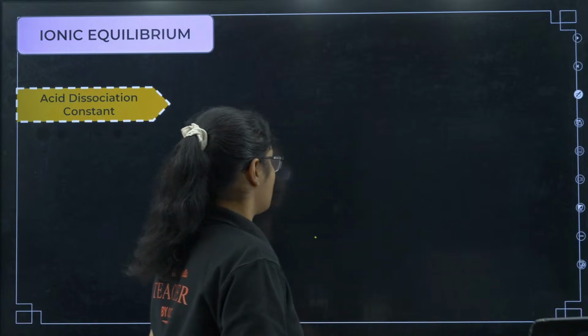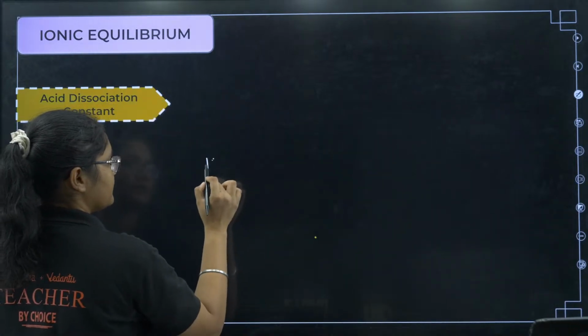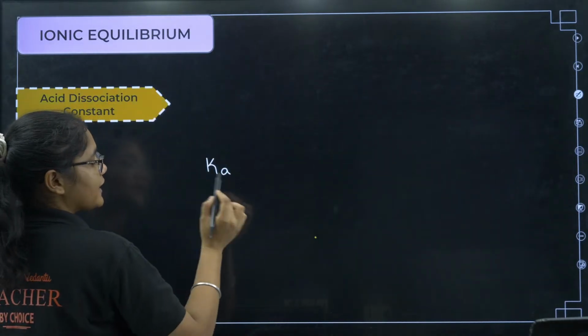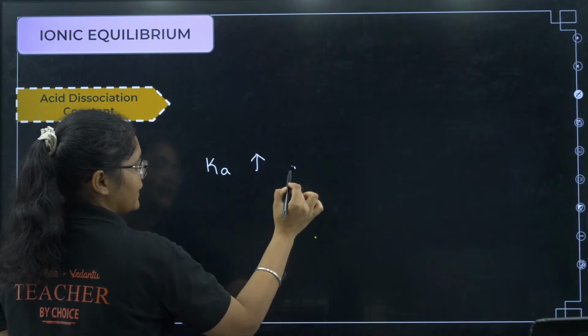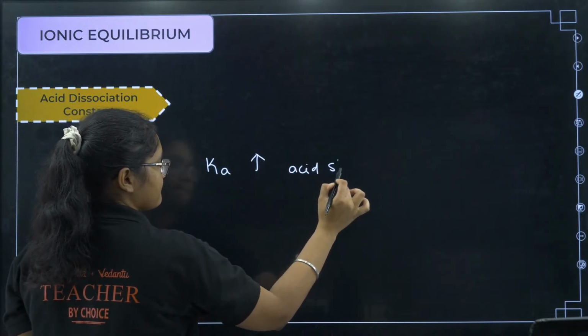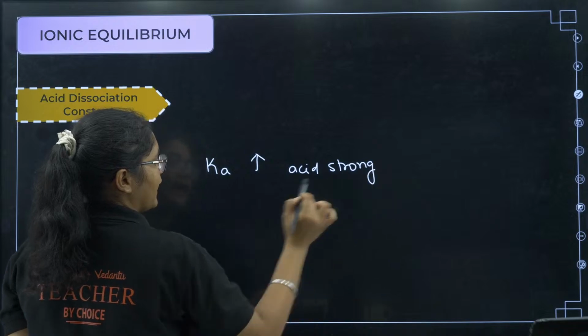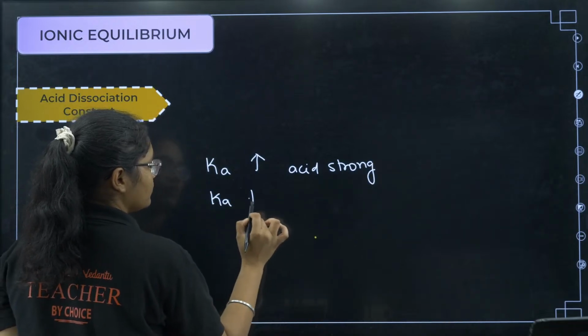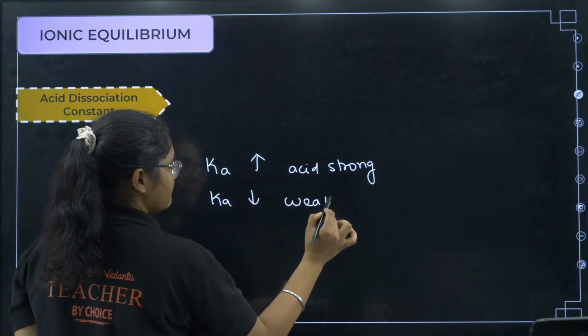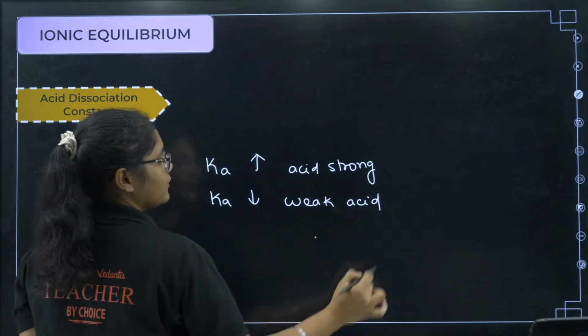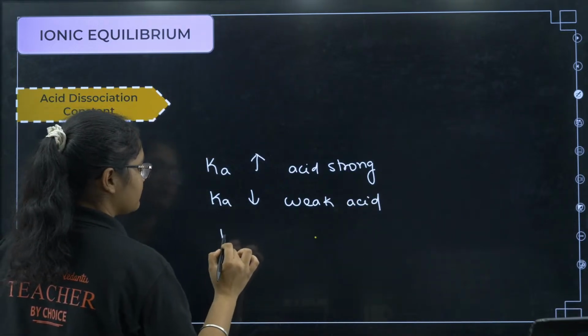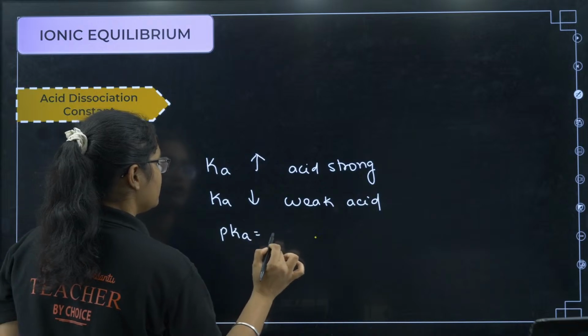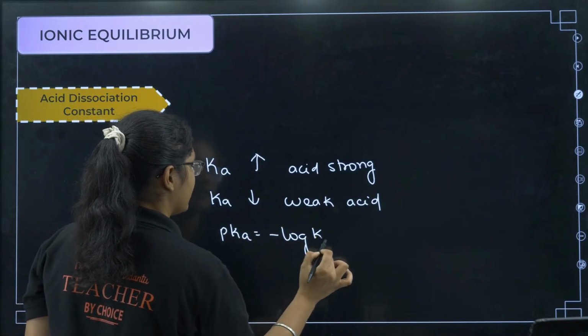Next we will see acid dissociation constant, okay, that is represented by Ka. Ka, if it is very high, then the acid will be strong, okay, and Ka, if it is low, then it is a weak acid, okay. Next what we have? pKa equal to minus log of Ka.